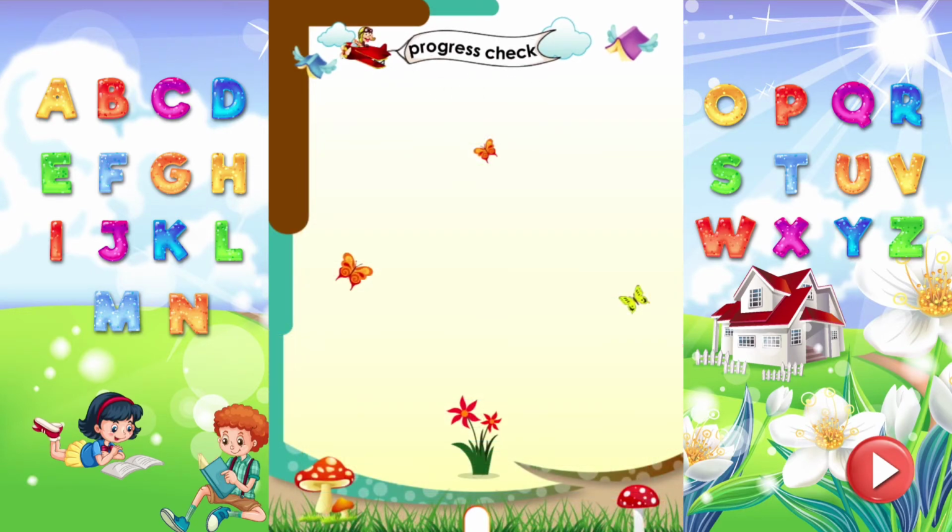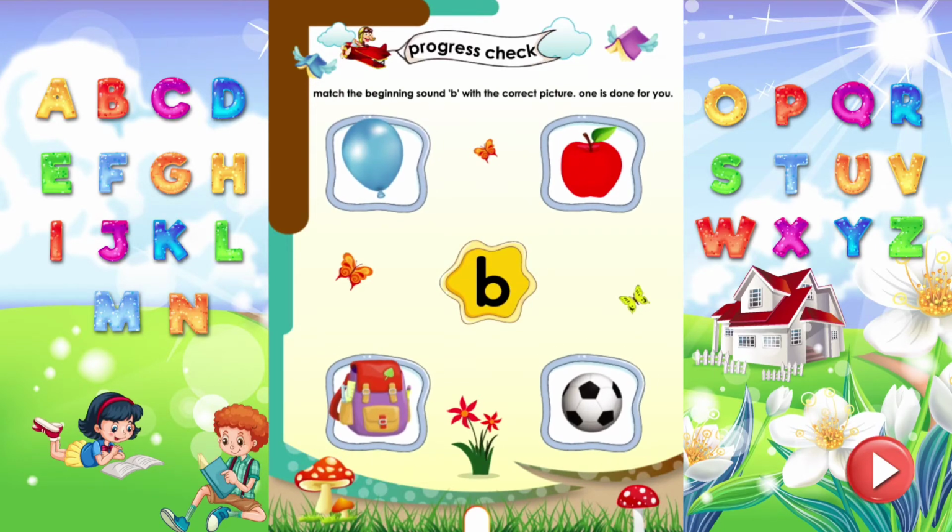Progress check. Match the beginning sound B with the correct picture. One is done for you. Balloon starts with the sound B. Ball starts with the sound B. Bag starts with the sound B.